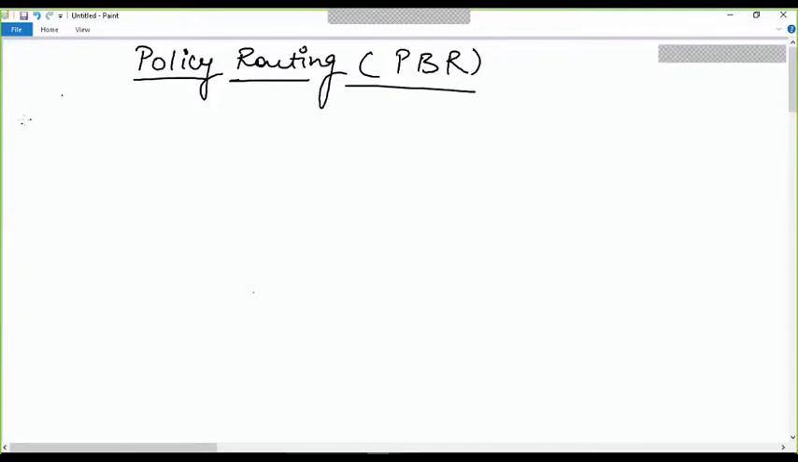Okay. As you know, so ODR also is in the syllabus? No, ODR is not. The policy-based routing is.